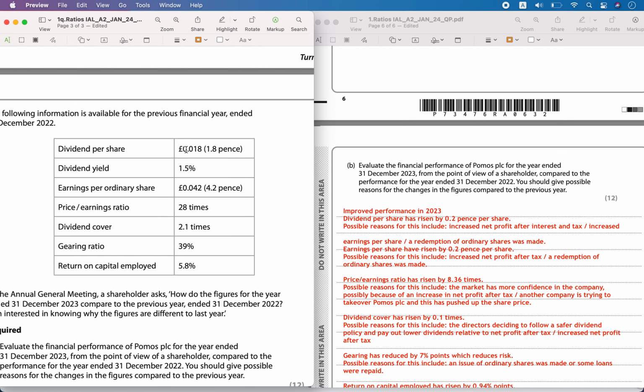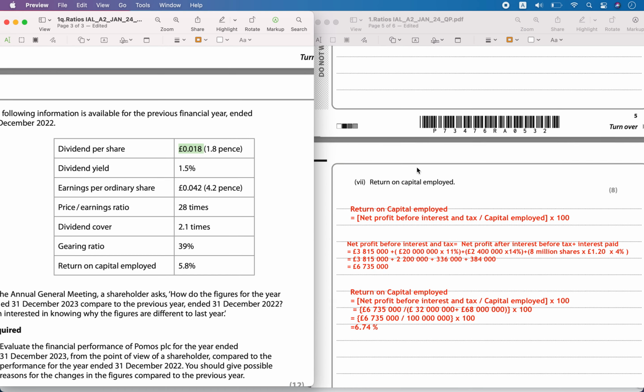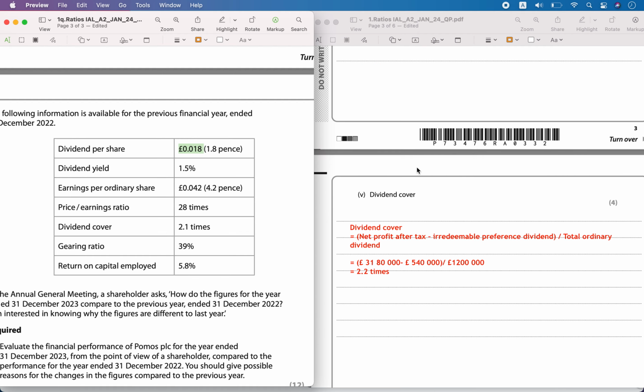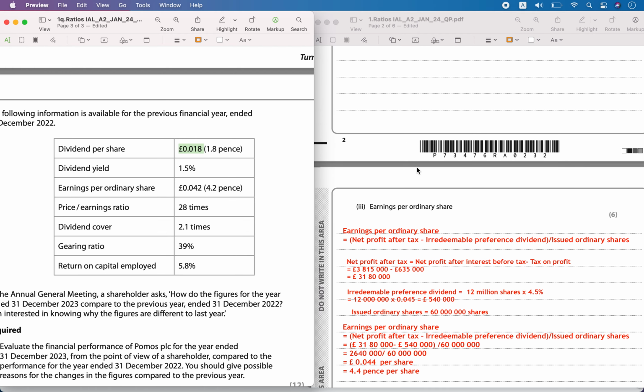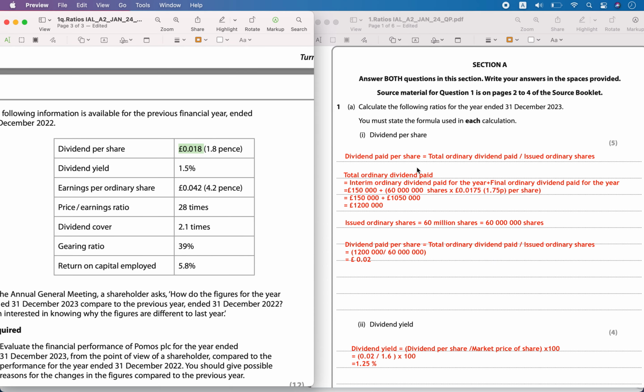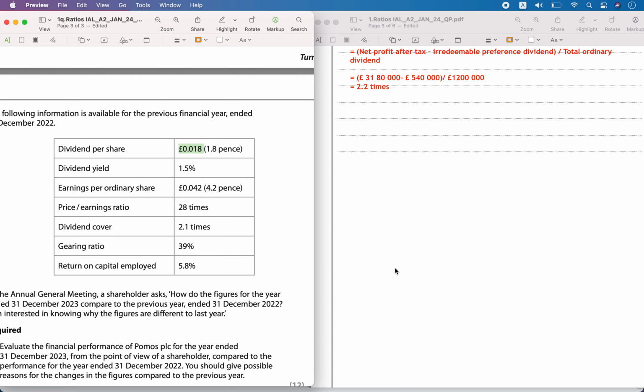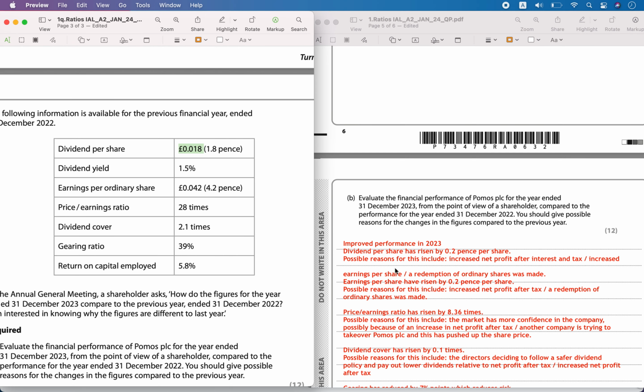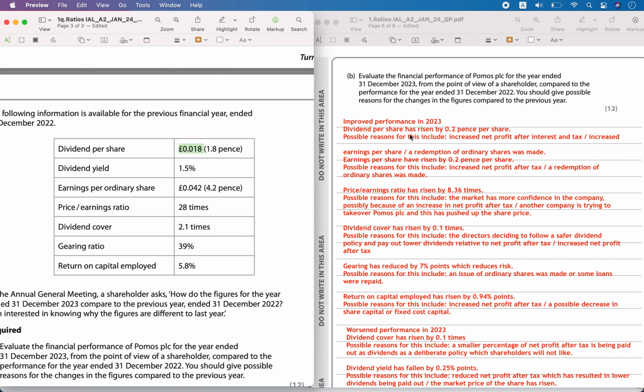The first one is dividend per share. In 2022 the dividend per share was 0.18 pence per share, but in 2023 we calculated it as 0.02. It has increased, so the dividend per share has risen by 0.2 pence.